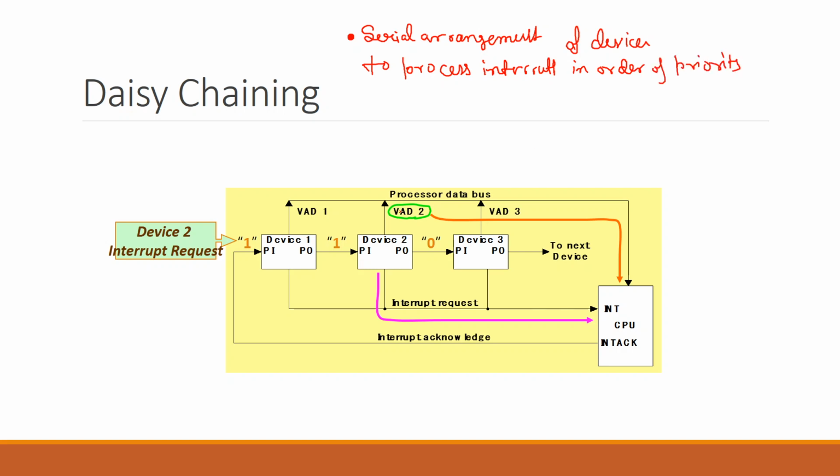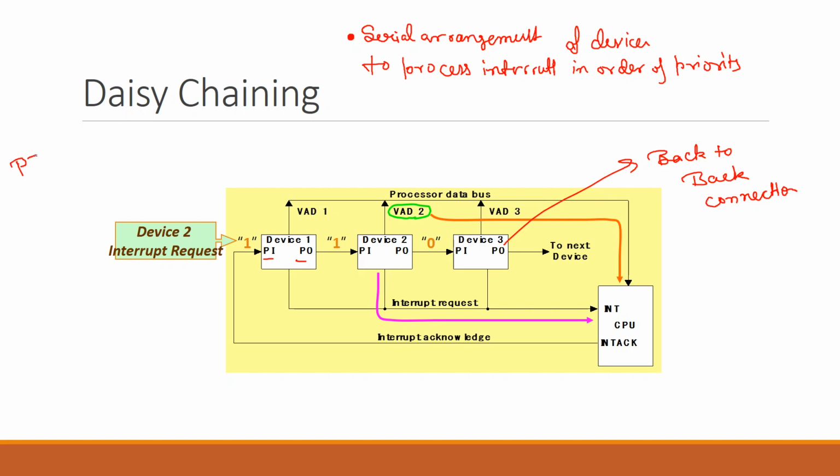You can see that device 1, 2, and 3 have back-to-back connections, and we have two pins present on every device.